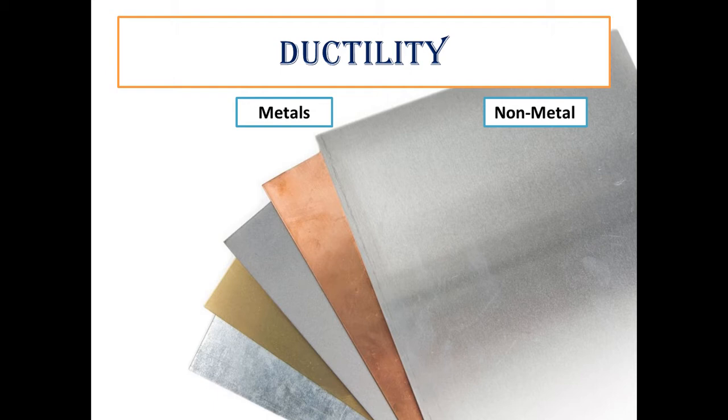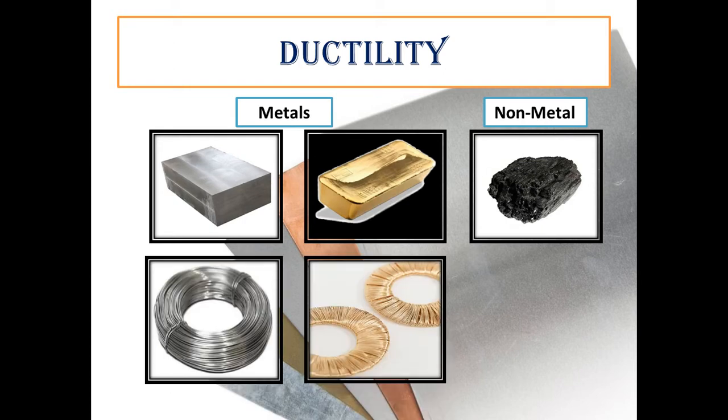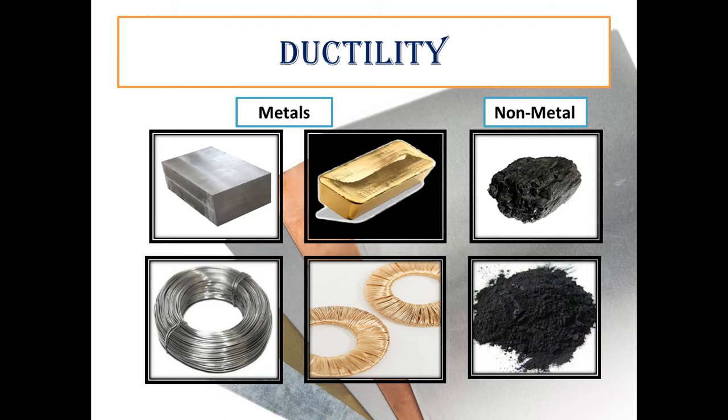So again we are taking the blocks of two metals and one non-metal, students. If you stretch a metal piece, like the iron block or the gold block, you will observe that they turn into thin wire. But if we talk about the non-metal, when you stretch the carbon piece or the coal piece, we can see it will break into two halves or into many pieces. This shows that metals show the property of ductility but non-metals do not.